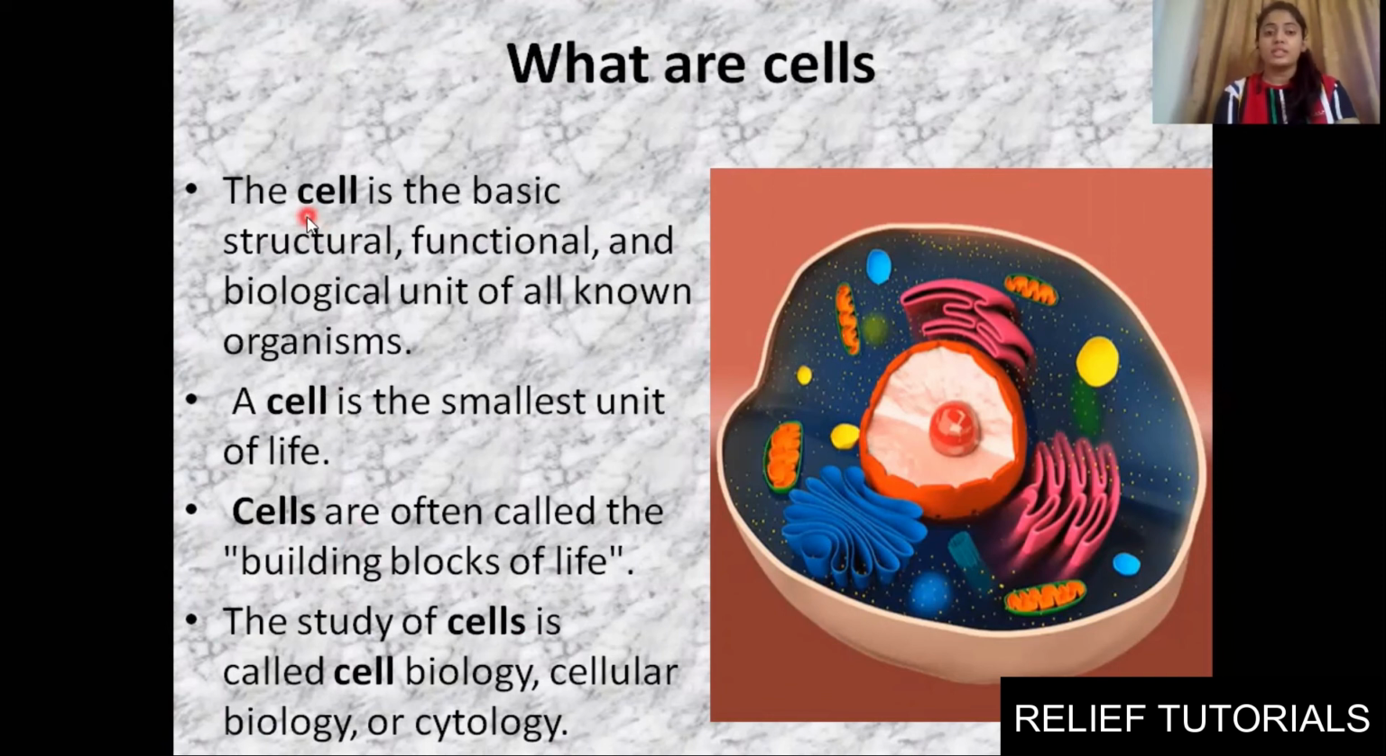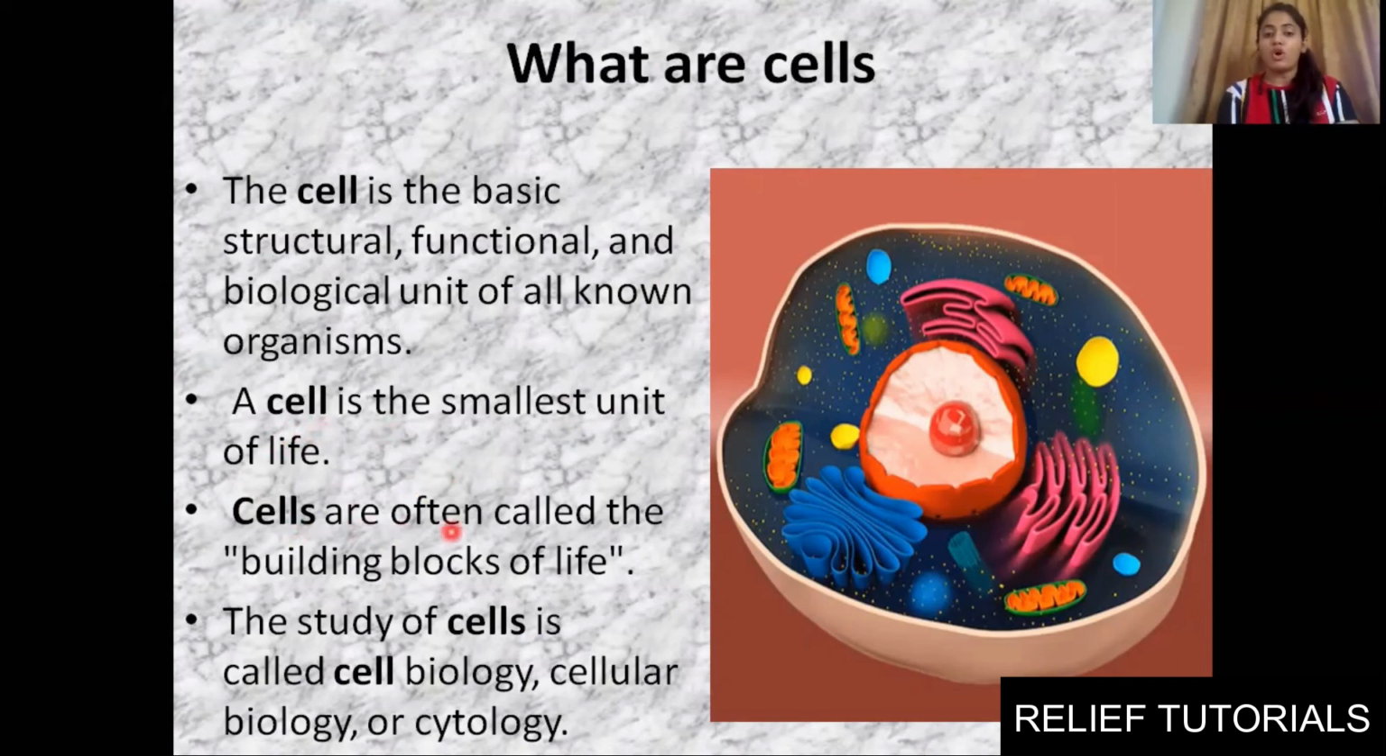So the cell is the basic structural, functional, and biological unit of all known organisms. Clear? This is our cell. A cell is the smallest unit of life, because different cells will join together, clusters of cells will unite, and they will form tissues. Then tissues will form organs, organs will form organ systems, and then an entire organism will be formed. So the smallest unit of our life is the cell.